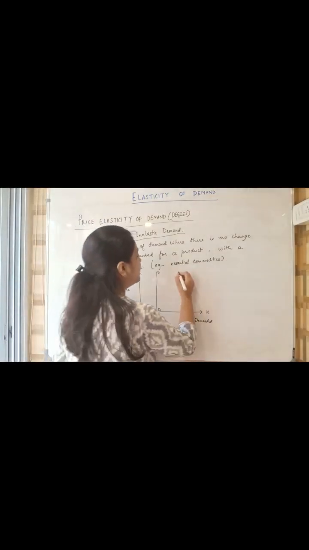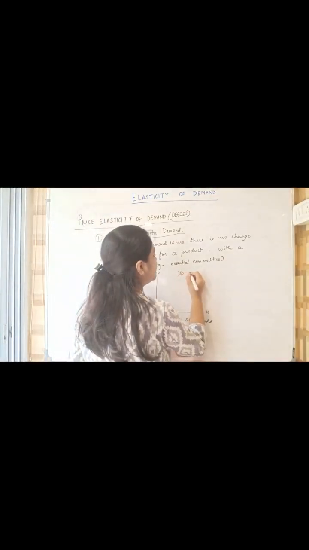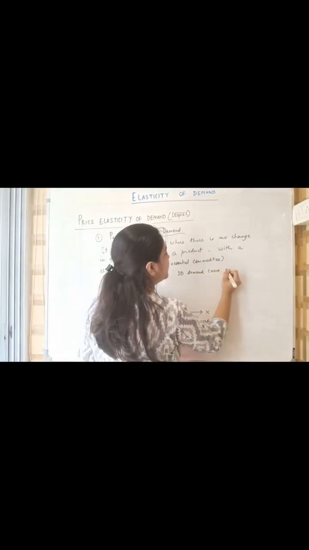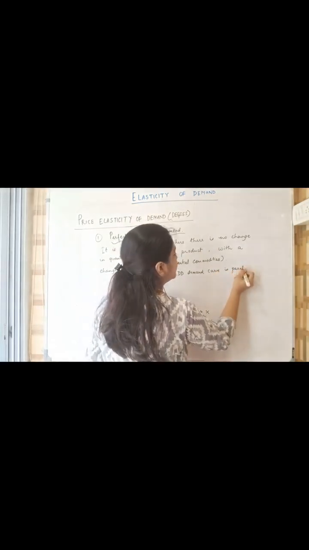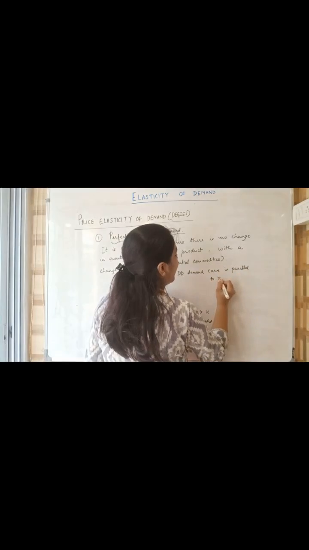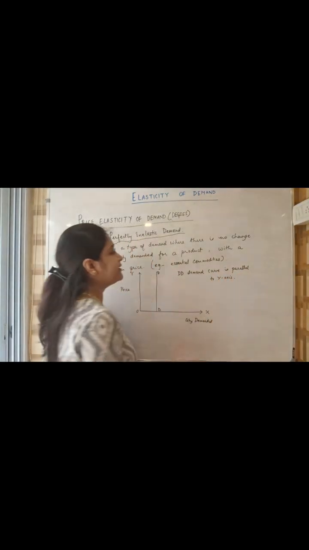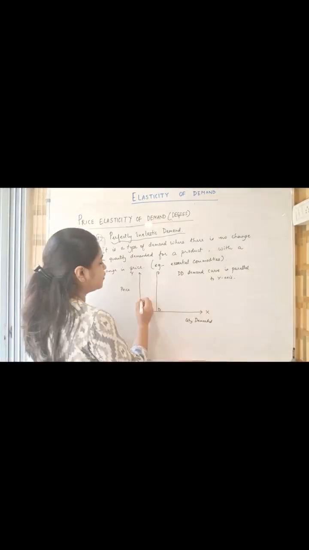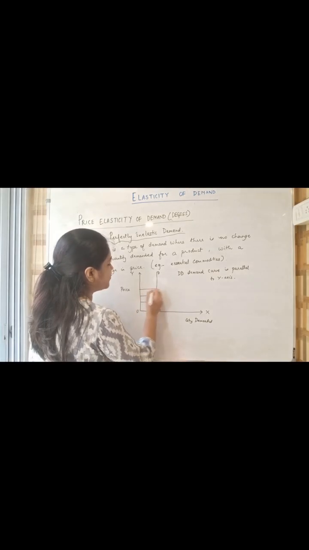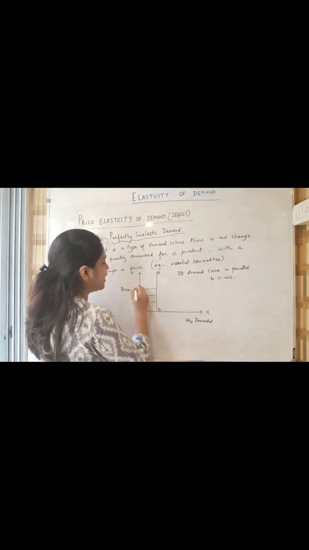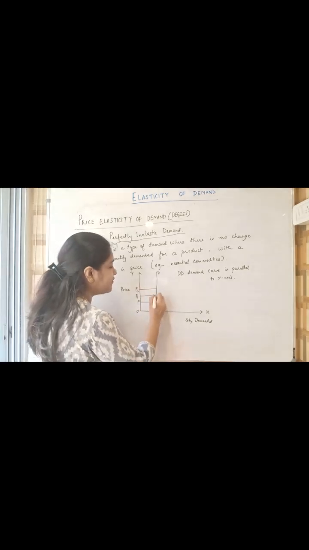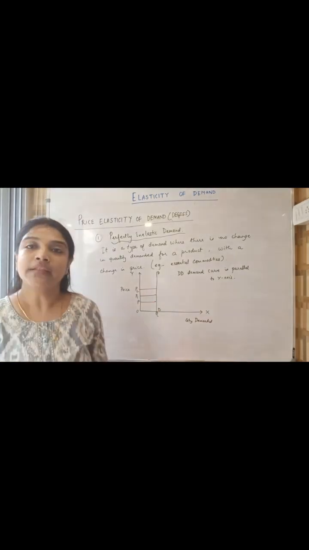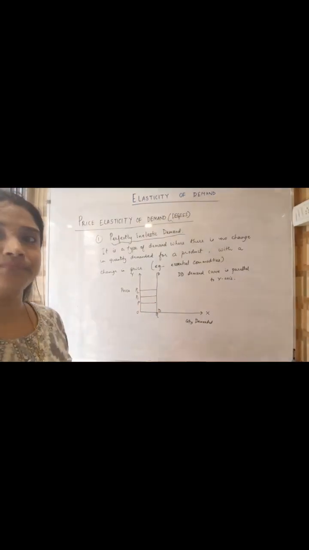Remember, the DD demand curve is parallel to the y-axis. We can see it here in the diagram. That means the demand remains constant even if there are changes in price. Price can be P, P1, P2, but there is no difference in demand. Demand remains OQ. Now coming to the second type.